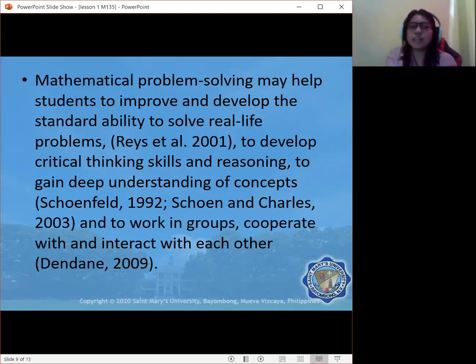We also gain deep understanding of the concepts. It also helps us to work in a group, cooperate with, and interact with each other. That, of course, depends on the nature of the problem-solving activities given by the teacher, whether it is, for example, an individual activity, by pair, or in collaboration with other members of your group. It can be by threes or by fives.